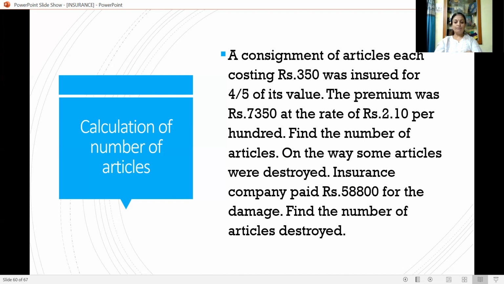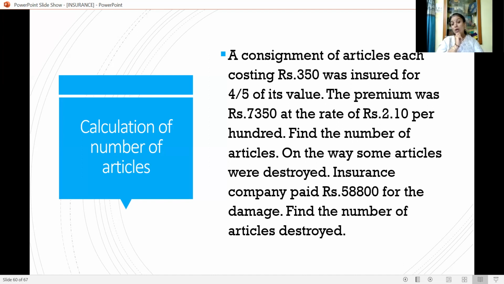In the same way, with the help of the insurance amount that is paid, we can calculate the loss, because we know that the compensation is equal to insured value divided by actual value into loss.